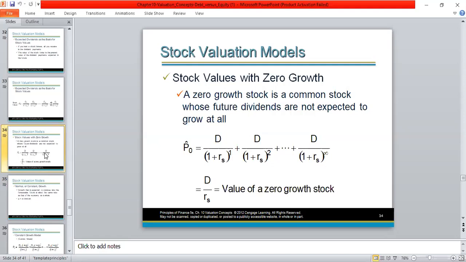So to calculate the value of one share or the intrinsic value of one share or P0, what we do is the perpetuity cash flow, or the dividend that is constant every year, we divide by cost of equity, which is RS. So the formula to calculate the intrinsic value when the dividend is a constant amount is dividend, or D, divided by RS. RS means cost of equity.